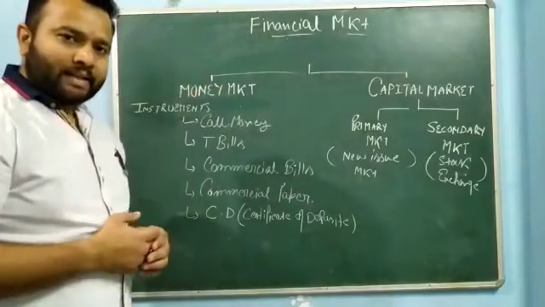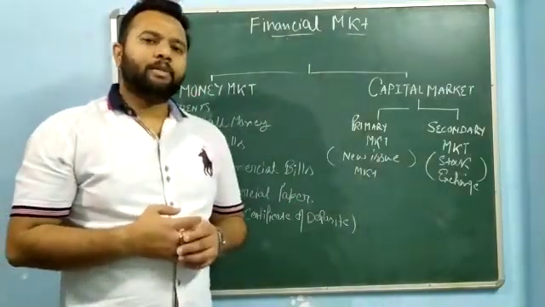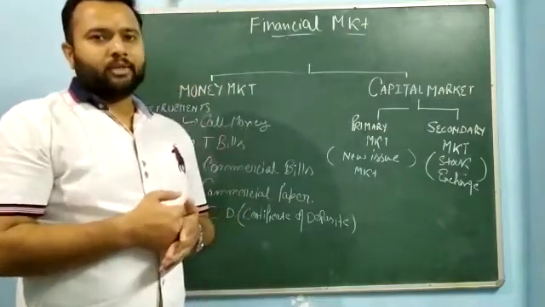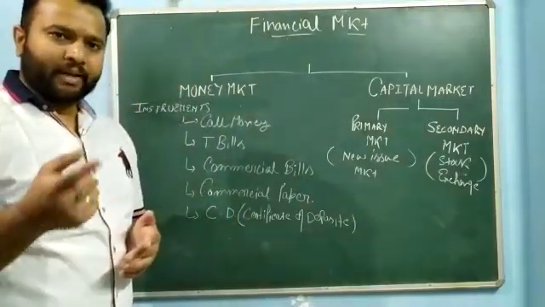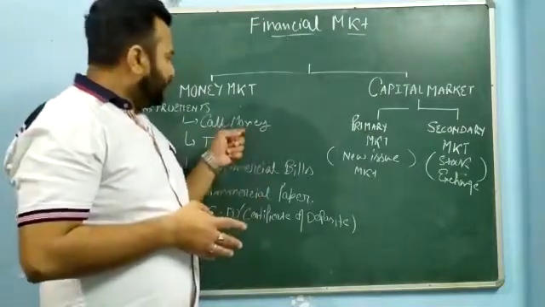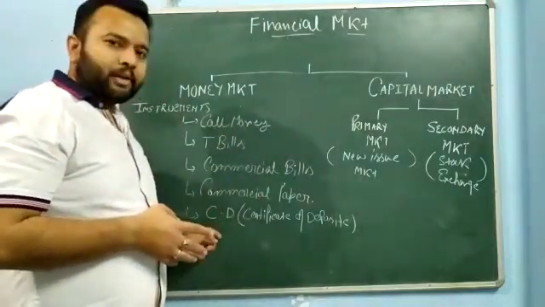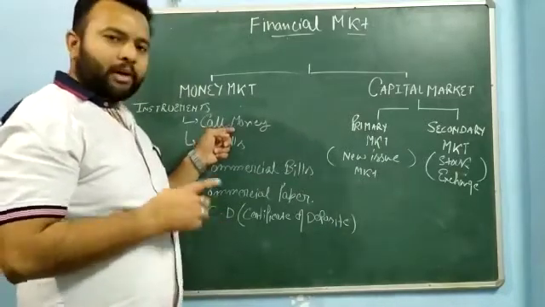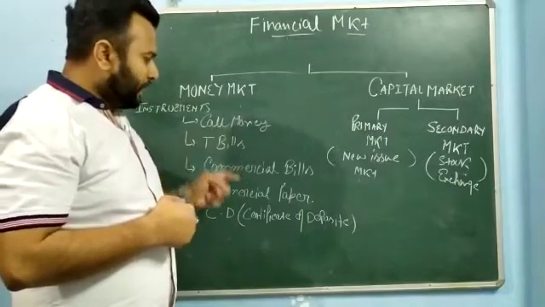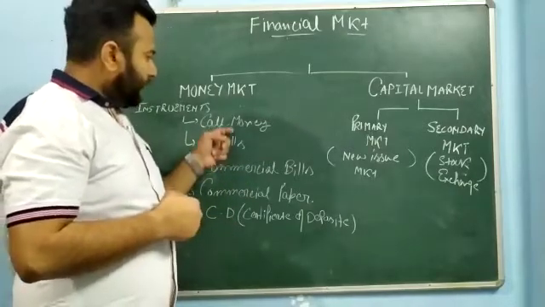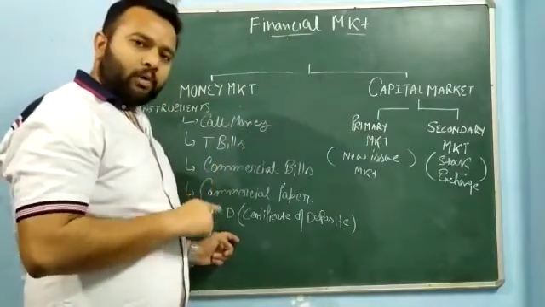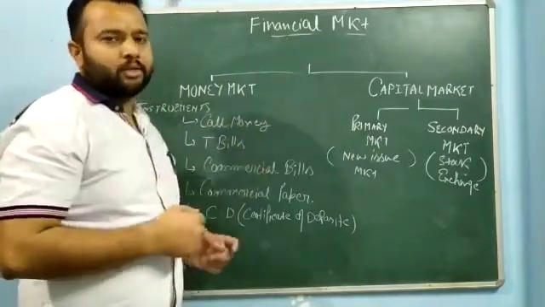Now, the last one is certificate of deposit. Certificates of deposit are also raised by the commercial banks from investors, private companies, institutions or individuals. The difference between call money and certificate of deposit is that call money is for 1 to 15 days, while certificates of deposit are for less than 1 year. Call money is issued by one commercial bank to another commercial bank. Certificates of deposit are issued by a commercial bank to the general public or institutions.